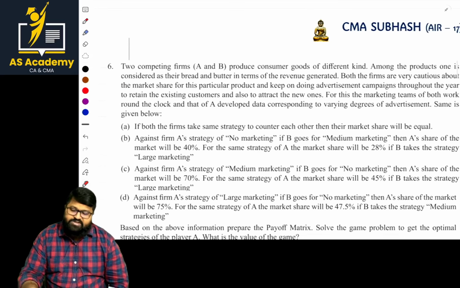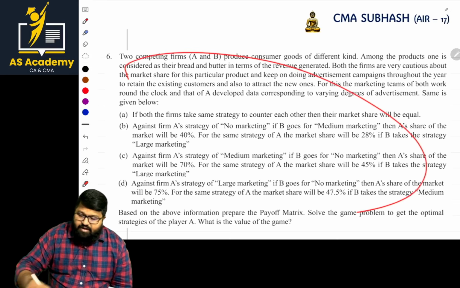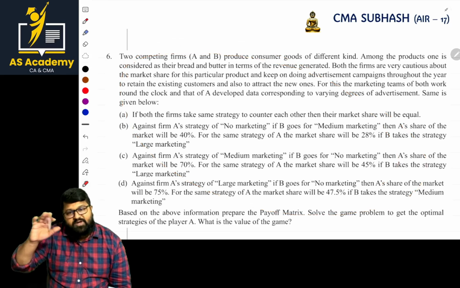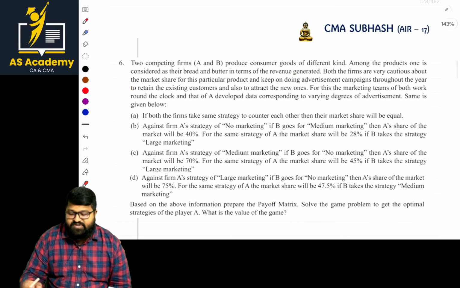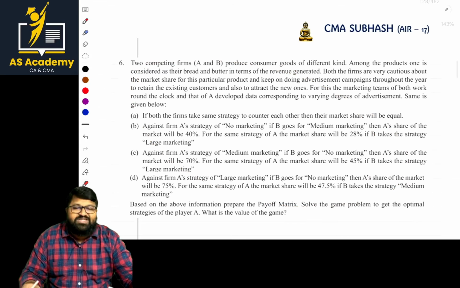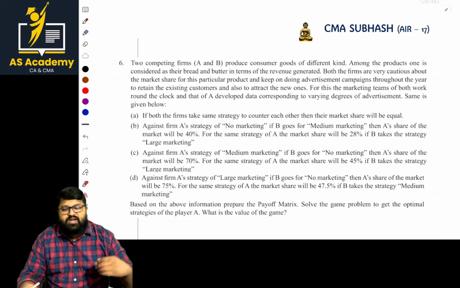So this is a problem, the most important problem. Whatever content is mentioned here should be converted into a matrix. Normally he has not given any matrix for us. So first read the question and try to present it in the form of a matrix. If you present it in the form of a matrix, your work is done basically. Shall we read the question now?